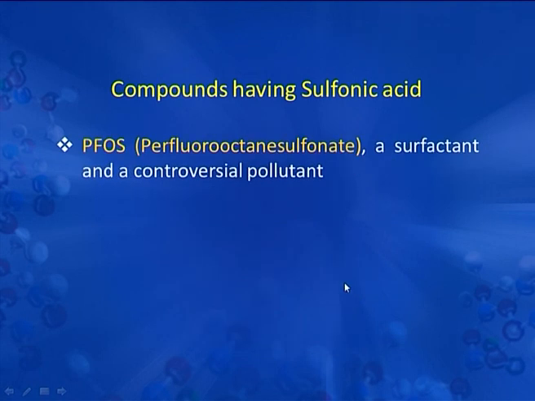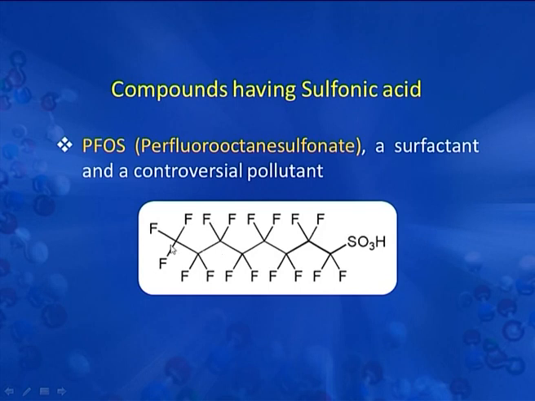Next example, PFOS, that is perfluorooctane sulfonate. It is a surfactant and a controversial pollutant. This is the chemical structure. Basically, it is a polyfluorocarbon compound having SO3H, that is a sulfonyl group, on this terminal. Perfluorooctane sulfonic acid or perfluorooctane sulfonate, that is PFOS, is a man-made fluorosurfactant and global pollutant.